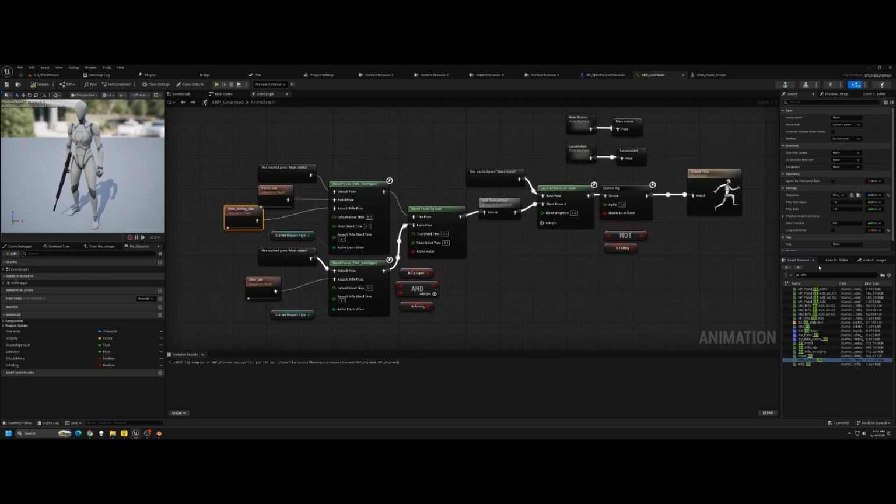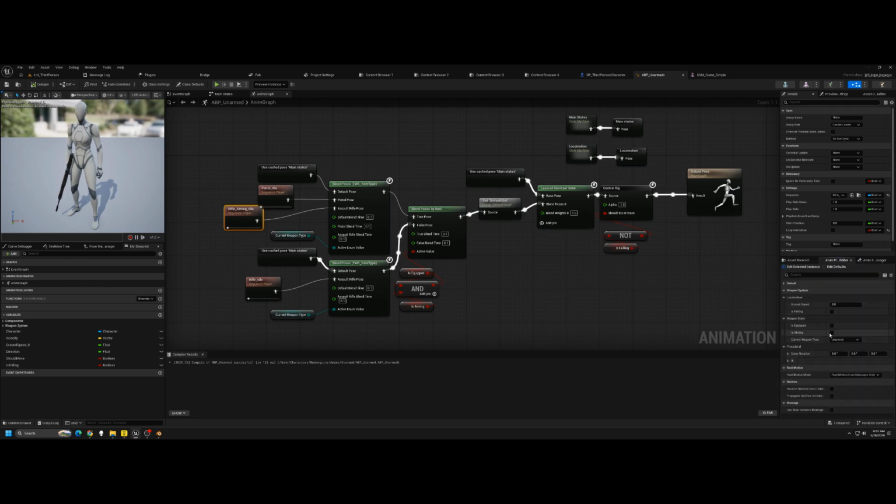Compile and go to the Animation Preview tab. From the Current Weapon Type drop-down, select the Assault Rifle, tick the boxes for Is Equipped and Is Aiming to see that the character is actually going to do the animations. Hit Compile and save.